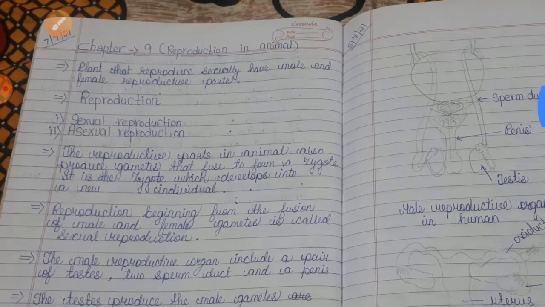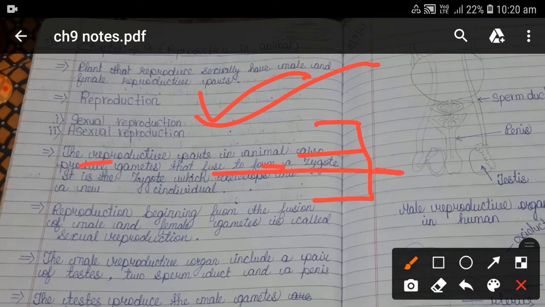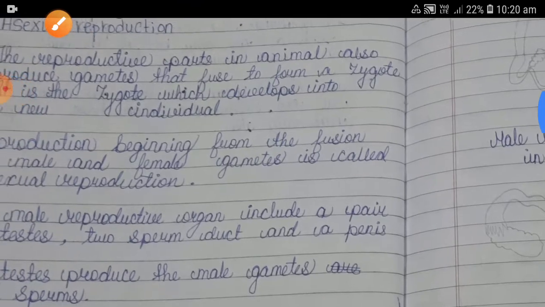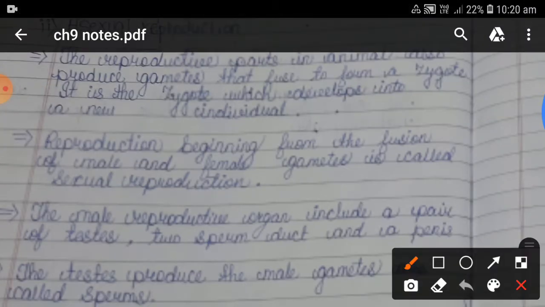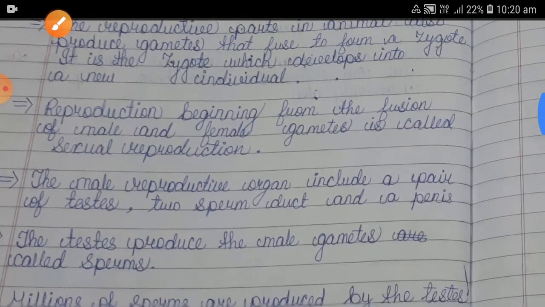So plants that reproduce sexually have male and female reproductive parts. Okay, so there are two modes of reproduction. First is sexual and second is asexual. The reproductive parts in animals also produce gametes that fuse to form a zygote. It is a zygote that develops as a new individual. Reproduction beginning from the fusion of male and female gametes is called sexual reproduction.